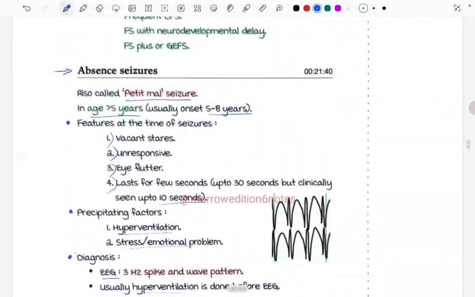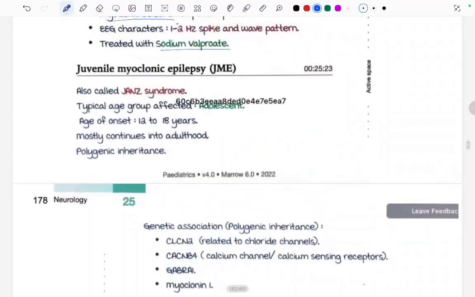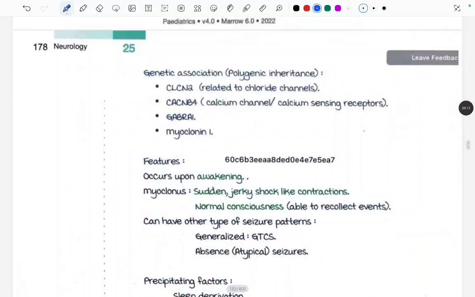Now we are going to read about juvenile myoclonic epilepsy (JME), also called Janz syndrome. The typical age group affected is adolescents. Age of onset is 12 to 18 years, mostly continues into adulthood, and it has polygenic inheritance. There are certain genetic associations, as we discussed, with CLCN2 related to chloride channels, CACNB4, calcium channel and calcium sensing receptors, GABRA1, and myoclonin 1.